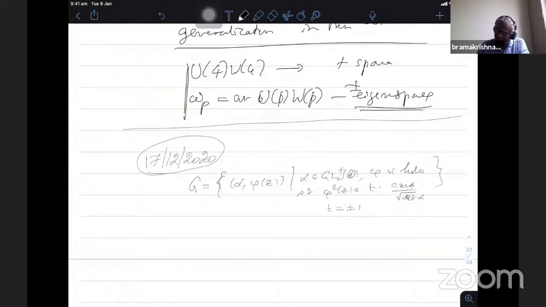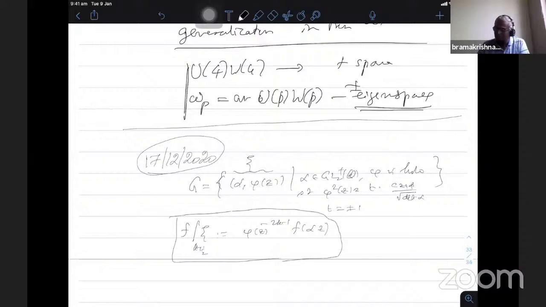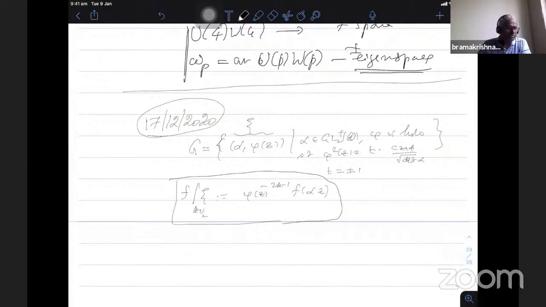Okay, this is what we took, and then we defined the action. If we call this element psi, f bar psi is defined to be the phi z power minus 2k minus 1, because I am applying the weight k plus half, of f of alpha z. This is what we defined. But since I am using Conan's paper, there is a small difference.